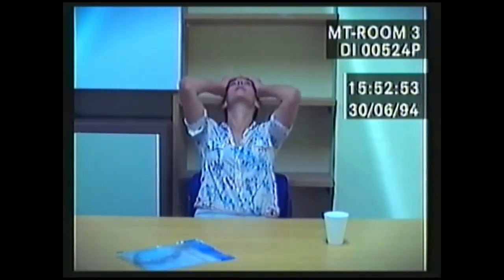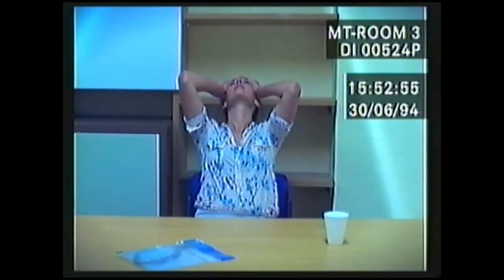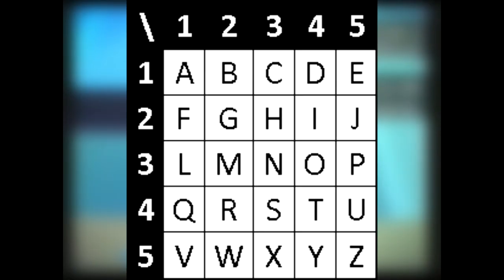She taps out a code with her fingers using tap code, also called Smitty code. It's a code that uses a Polybius square, also shown here. The taps are as follows.